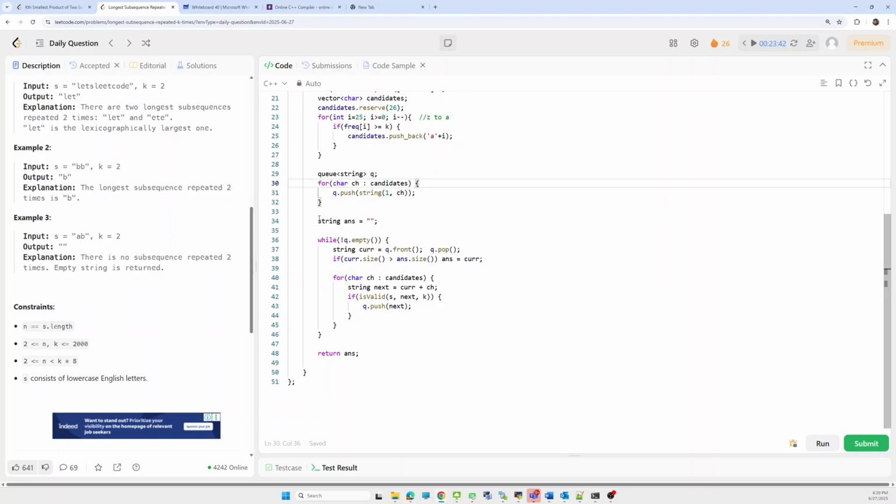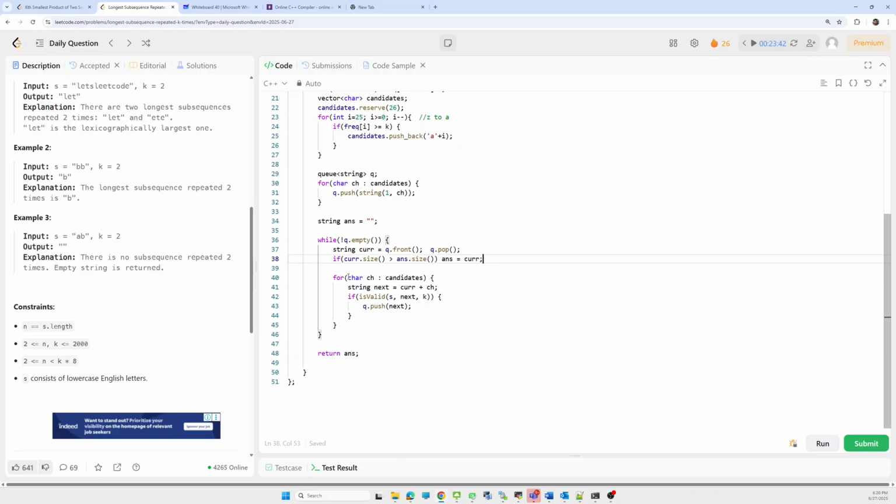Now, next, we have to maintain the maximum result, the resultant string, and iterate until the queue becomes empty. We have to fetch the current string and check if the current string has a larger size than the previously processed string, then we update our answer. Okay, answer is equal to current.